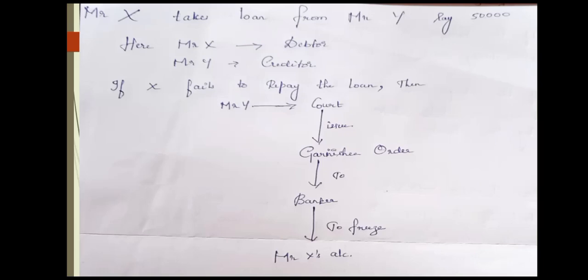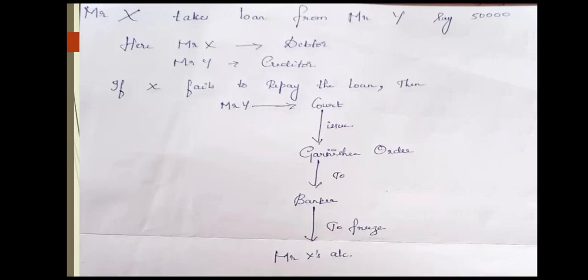So what will Mr. Y do? He will go to the court and file a case. When he files a case and if he wins the case, at that time the court will issue a notice. The court will issue a garnishee order. To whom will the garnishee order be given? It will be given to the banker. Whose banker? Mr. X's, the debtor's banker. So what will be there in the garnishee order? When the garnishee order is received by the banker, the banker has to freeze the customer's account, that is Mr. X's account. Till when? Until and unless the amount is repaid.